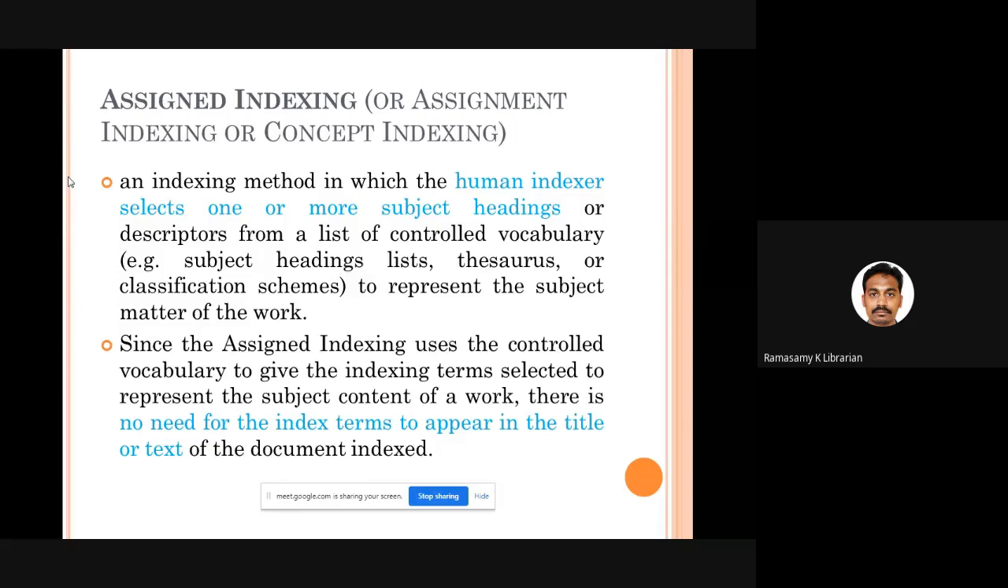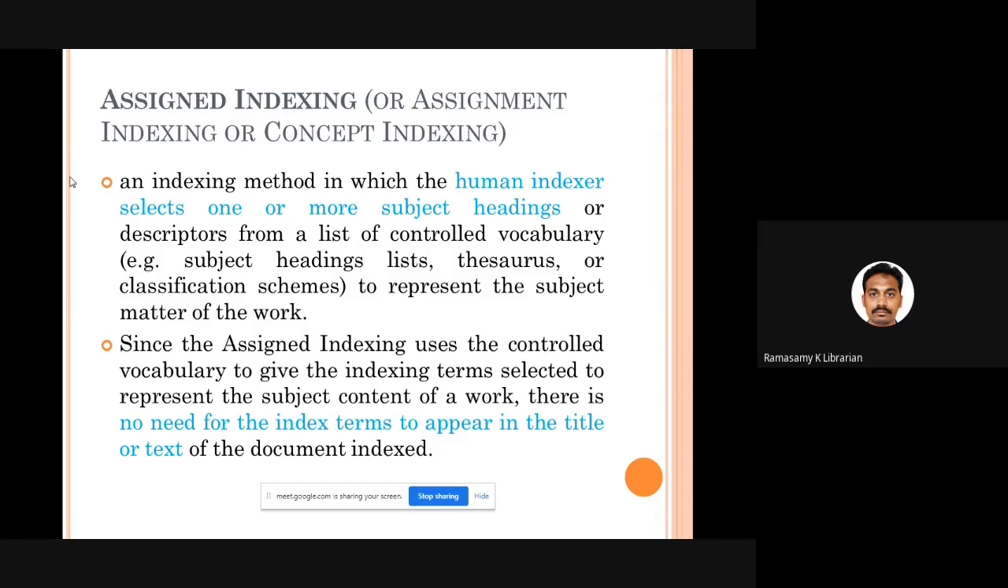So what you do is, you don't prepare the subject headings on your own. You depend on ready-made controlled vocabulary. Already people have prepared a lot of subject headings. Those headings are available in the market. You can go and use them, something like a subject headings list or thesaurus or even classification schemes.